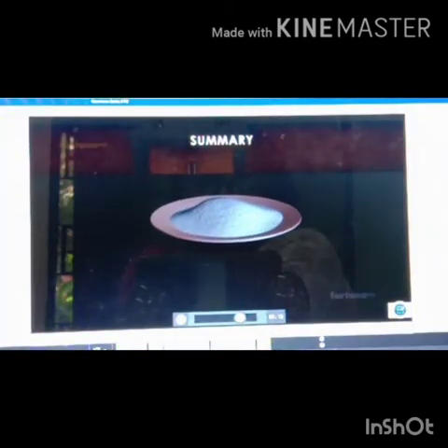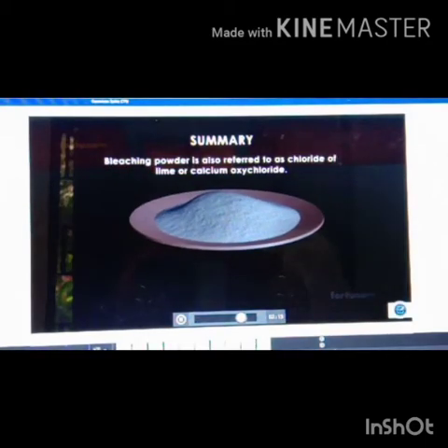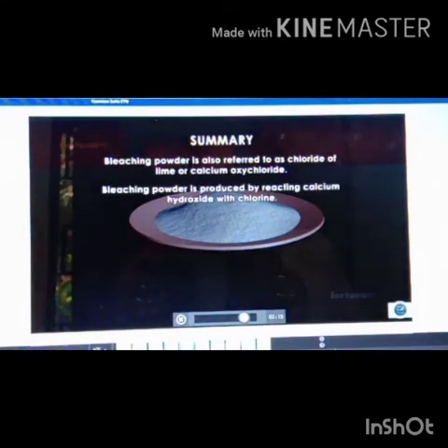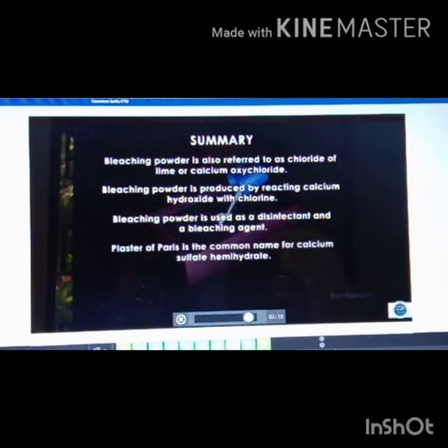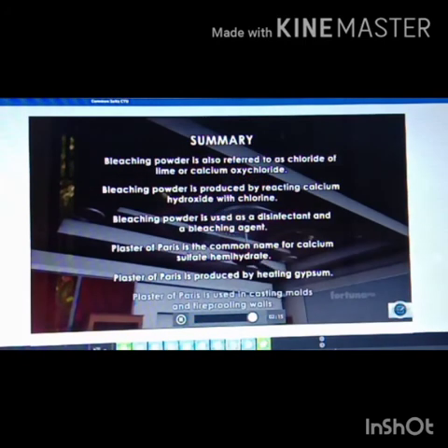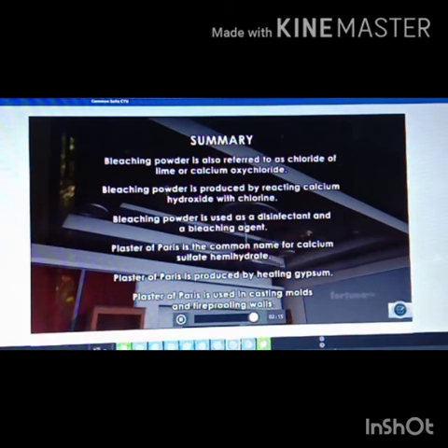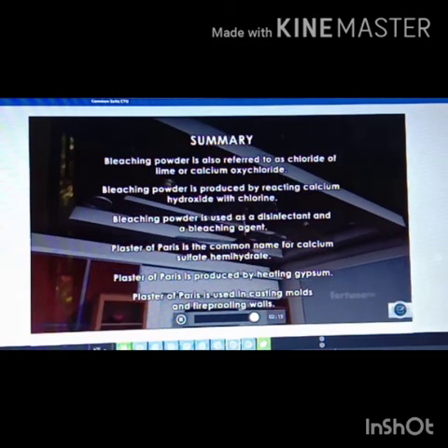Summary: bleaching powder is also referred to as chloride of lime or calcium oxychloride. Bleaching powder is produced by reacting calcium hydroxide with chlorine. Bleaching powder is used as a disinfectant and a bleaching agent. Plaster of Paris is the common name for calcium sulfate hemihydrate. Plaster of Paris is produced by heating gypsum. Plaster of Paris is used in casting molds and fireproofing walls.